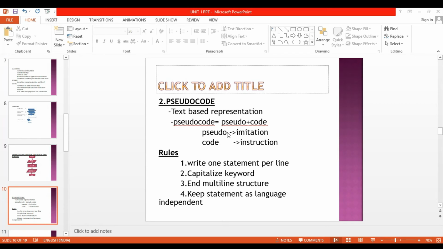Multi-line structure means, in our program we are using the if else statement. So if you are using an if else statement, it will increase the clarity of the pseudocode. Then fourth one, keep statements language independent. In pseudocode we write all statements as language independent statements.